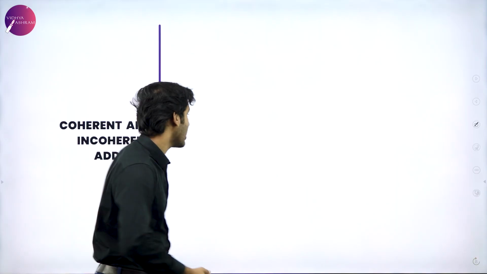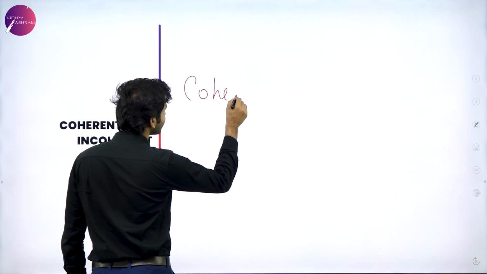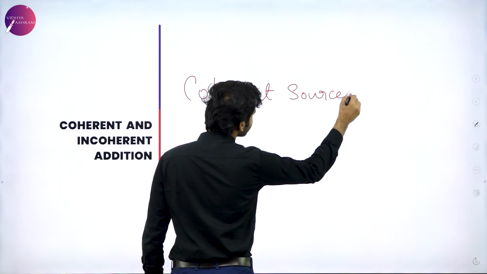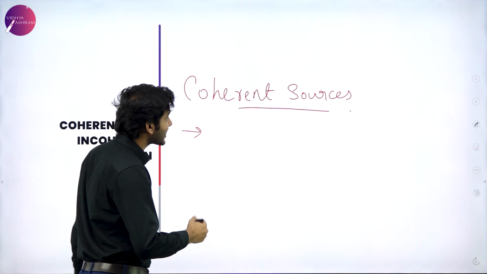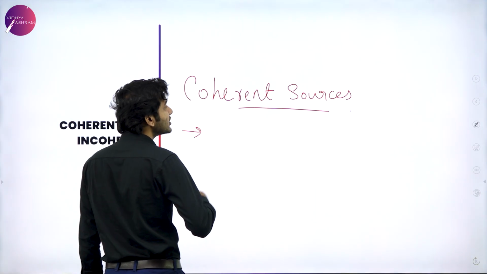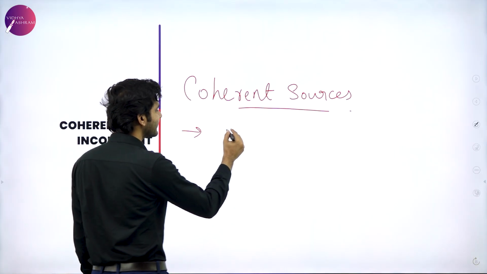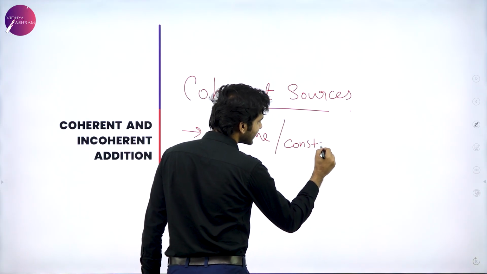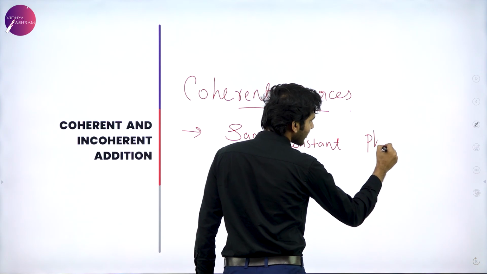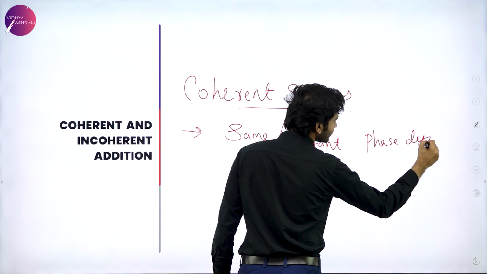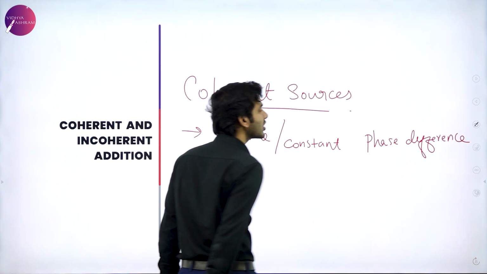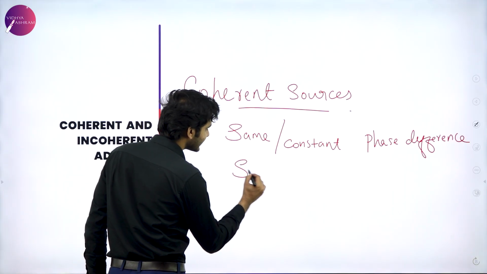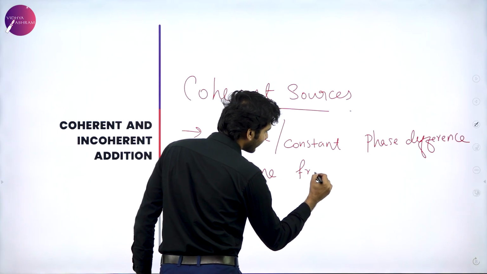So what is coherency? Or simply, what are coherent sources? In one word, we can describe coherent sources as sources which have the same or constant phase difference, and they will also have the same frequency.